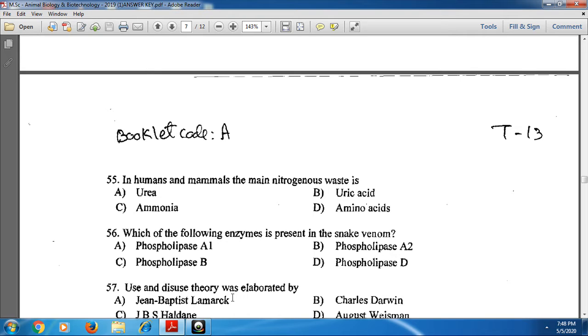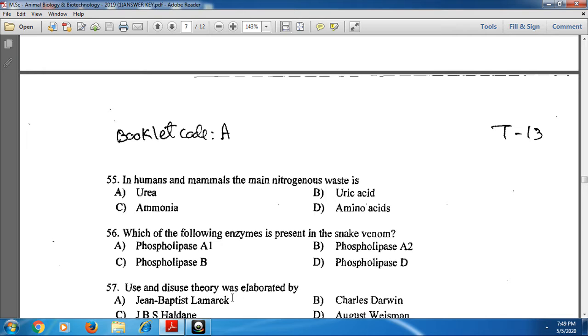They mainly cleave phosphodiester bonds, and the types present are mainly A1, A2, C and D. Phospholipase A1 cleaves the fatty acyl group at the C1 position, whereas phospholipase A2 hydrolyzes the fatty acid at the C2 position.